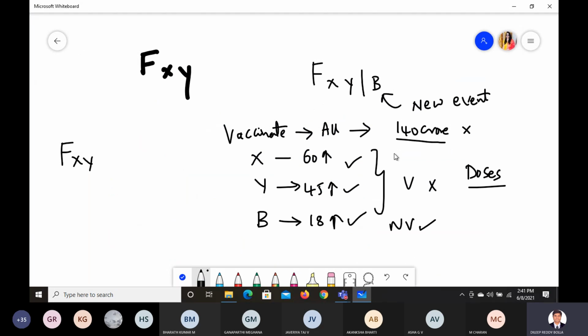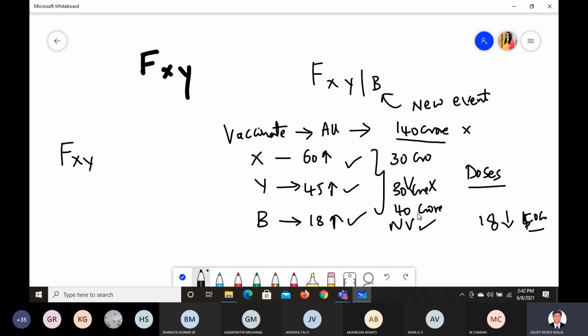Approximately 30 crore population is here, around 30 crore here, and some 40 crore here, and the remaining, 18 years and below, will be around 50 crore.